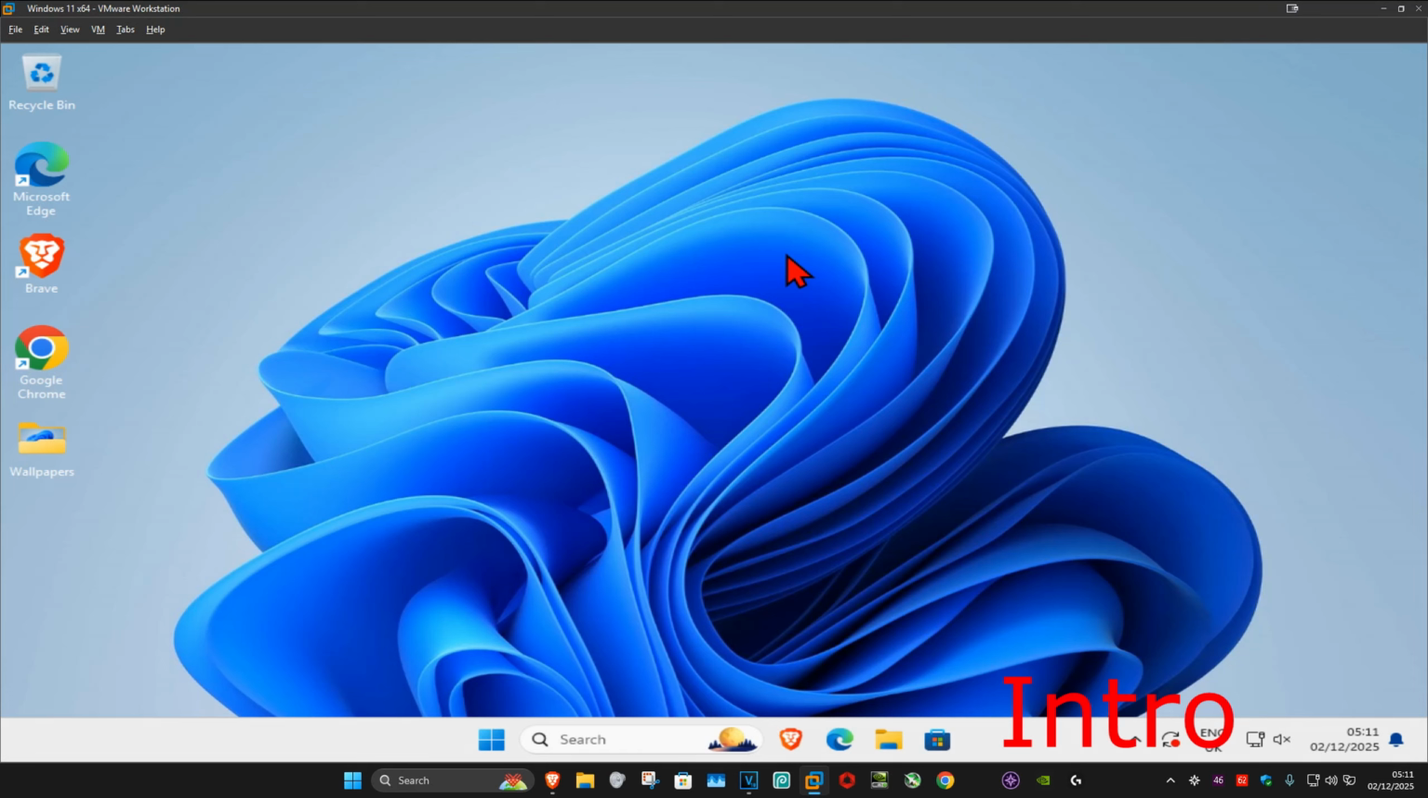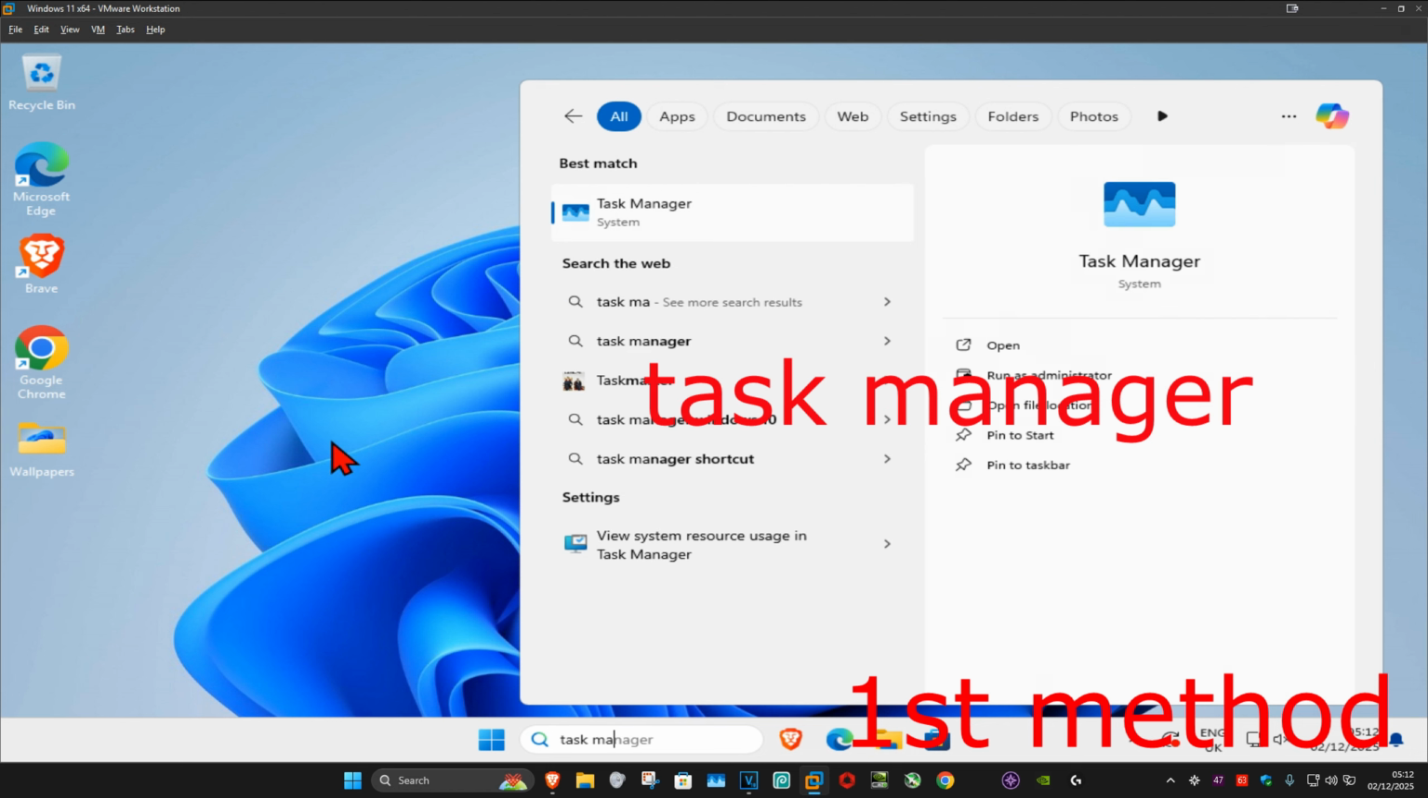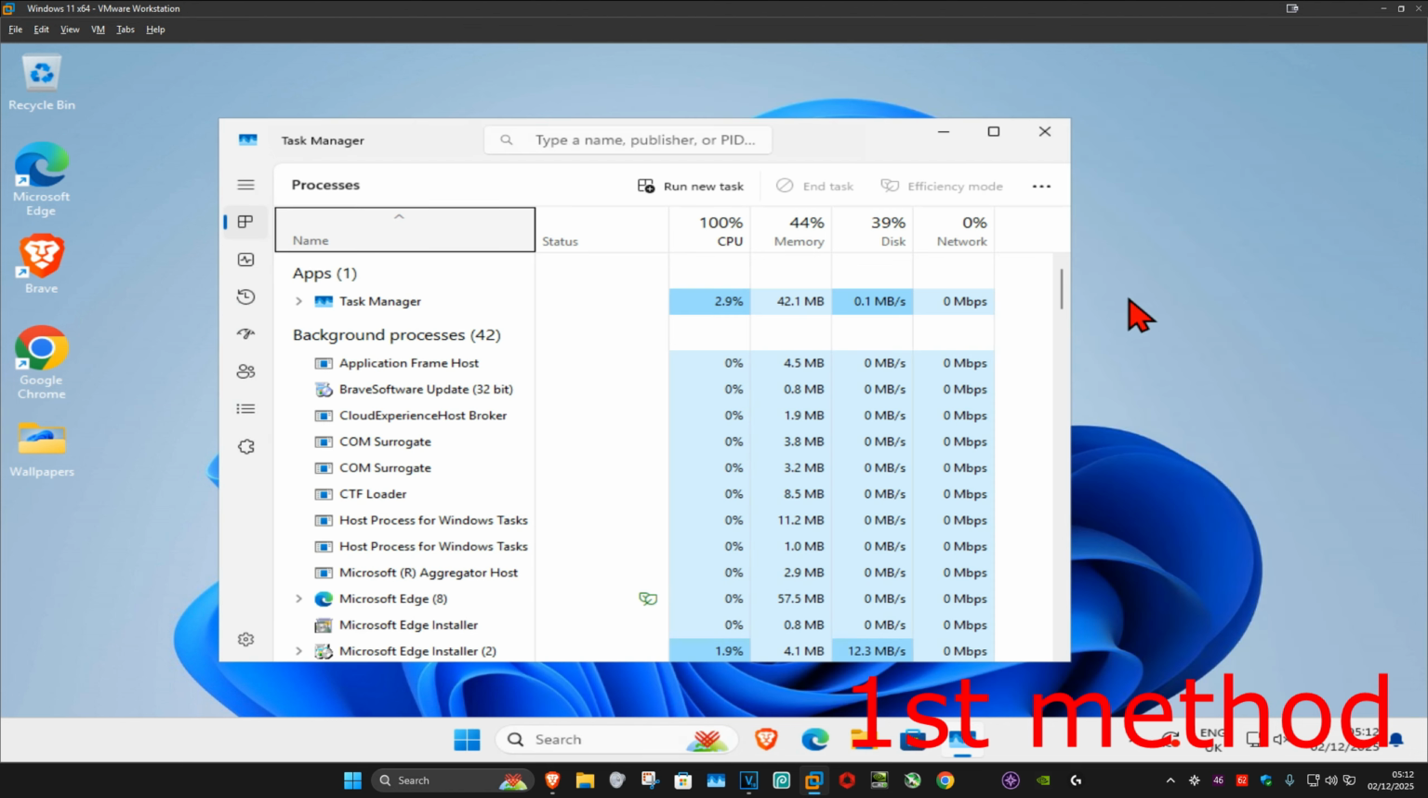So guys, the reason why you're getting this error is because too much RAM is being used up currently. So we need to clear the RAM. For the first method, you want to go to search and type in Task Manager. Click on it. And now once you're on this, you want to click on memory.